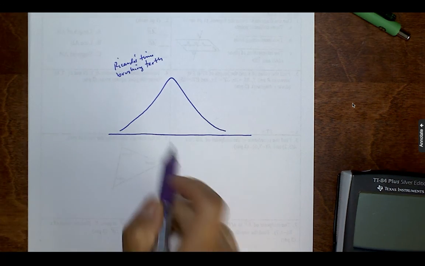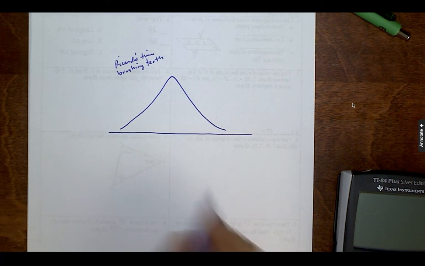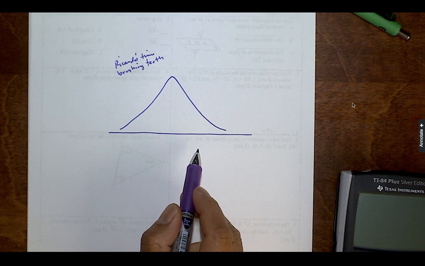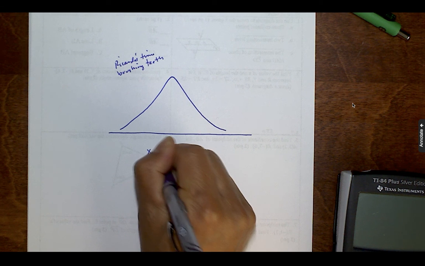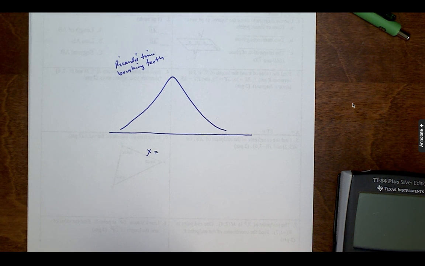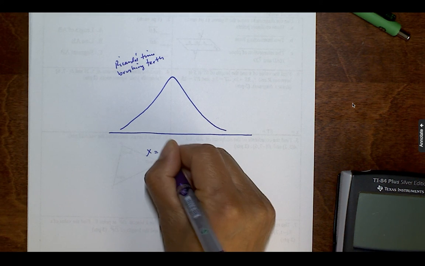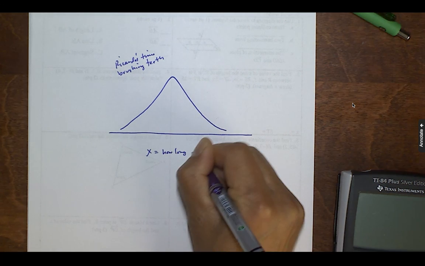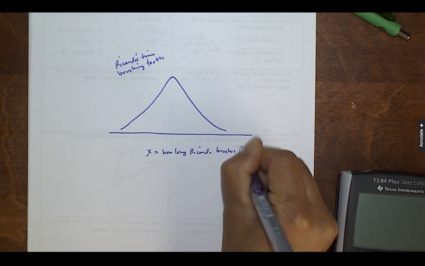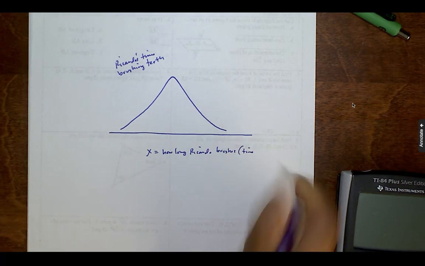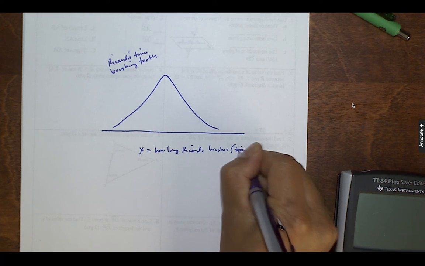Then down here on the x-axis, these are the x values. Okay, so I haven't standardized yet, so these are all x values. So x is equal to what? Time, right? How long does he brush his teeth? Like how long Ricardo brushes, and it's measured in time. Okay, and time is not really a unit of measurement. Let's call that minutes.